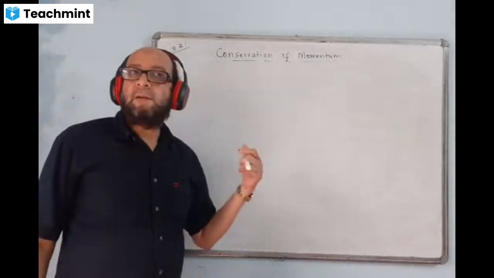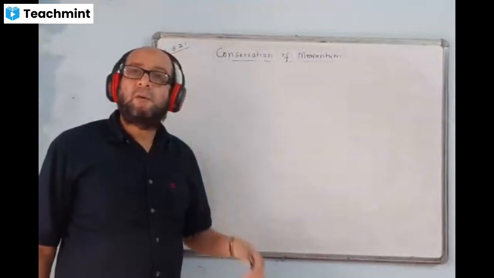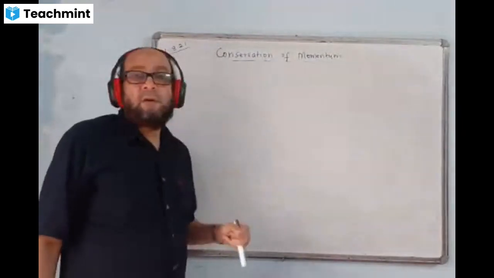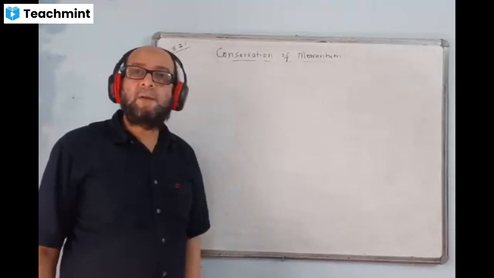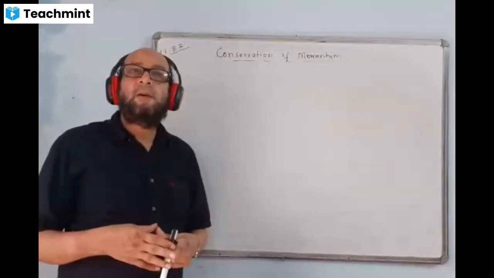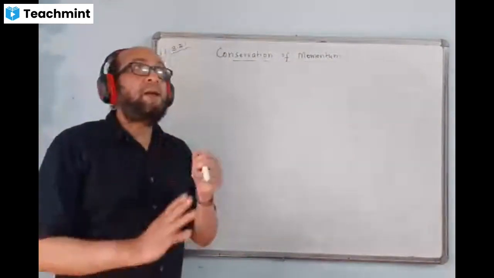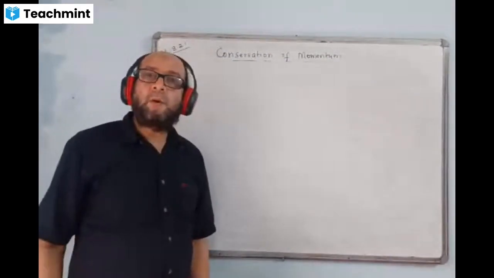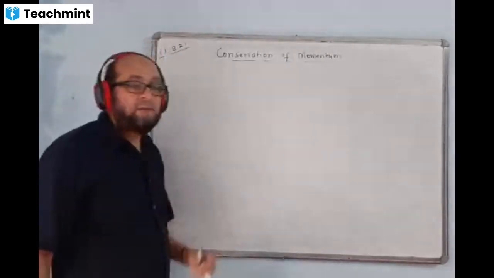Yesterday I gave the examples also. The situation where Newton's third law is applicable will follow the law of conservation of momentum. In that system, initial momentum and final momentum will be equal. I gave examples like collisions, explosions, rowing a boat, firing of a bullet from a gun, propulsion of rockets, etc. They all follow the law of conservation of momentum.